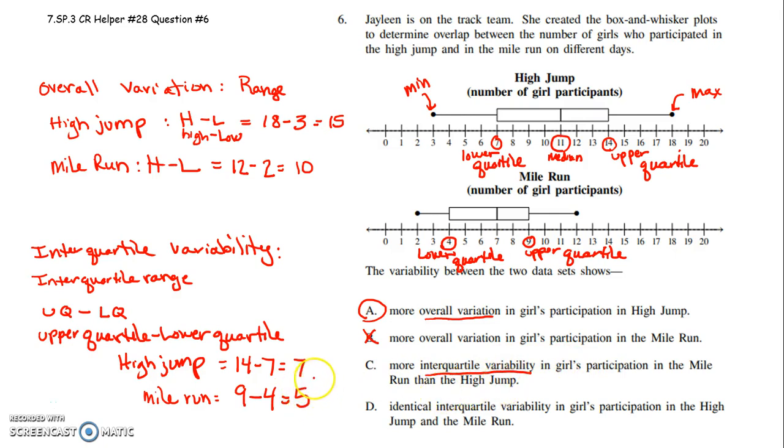No, that's not true, because there's more variability even in the interquartile for the high jump, because the variability there is 7 as opposed to 5. And identical interquartile variability would mean the interquartile ranges exactly match, and they certainly don't. All right, I hope that helps.